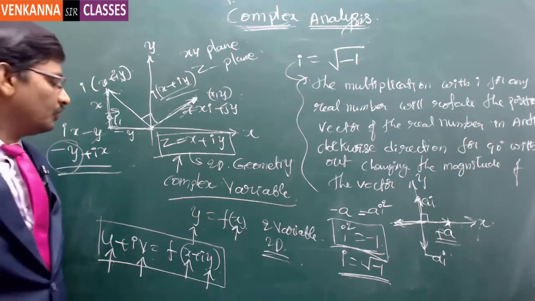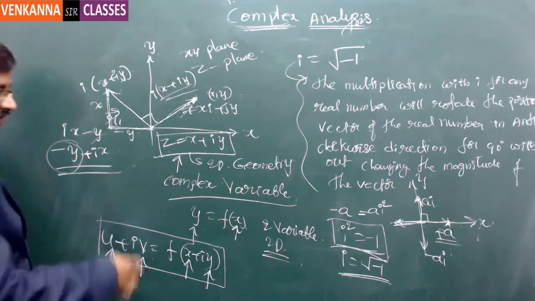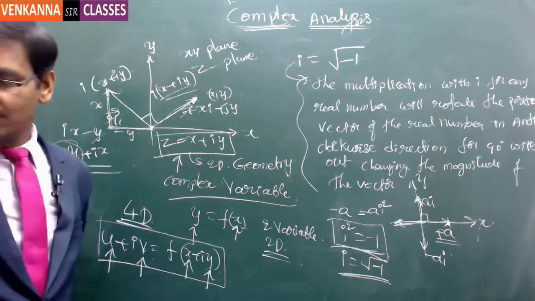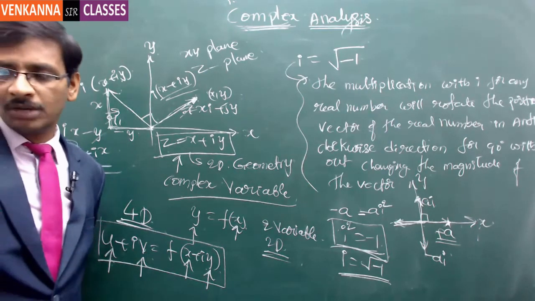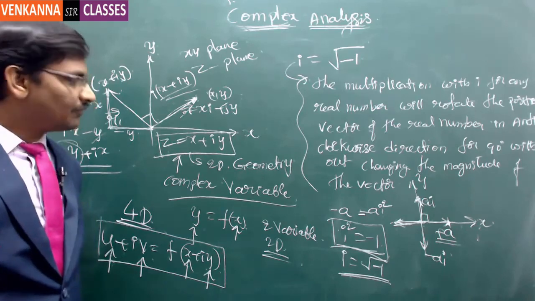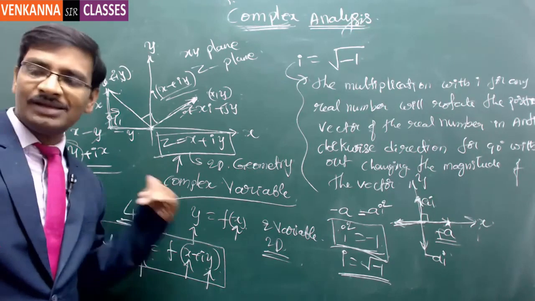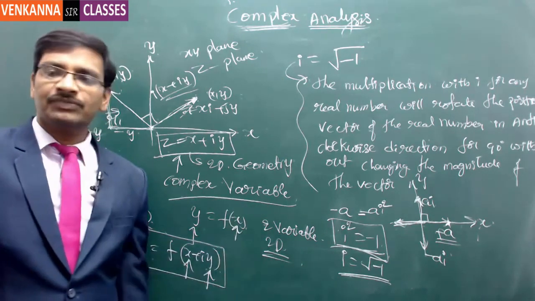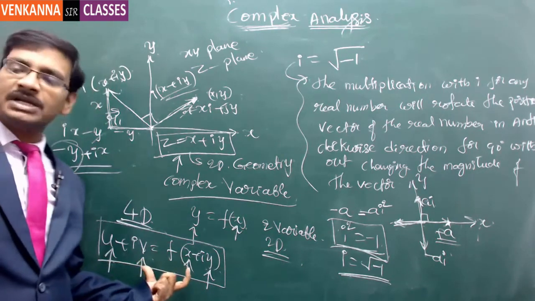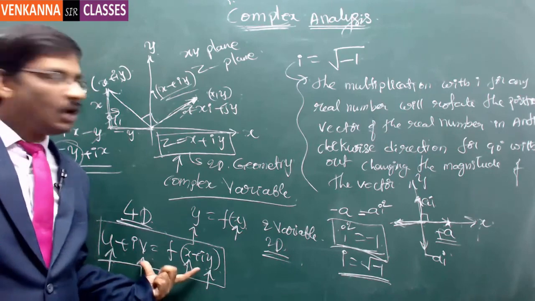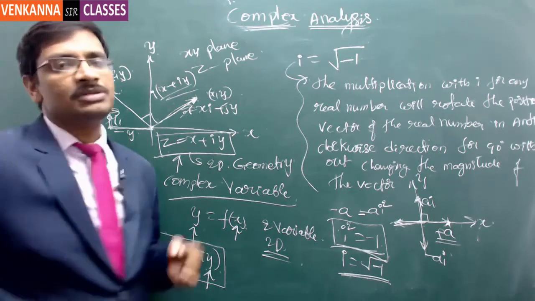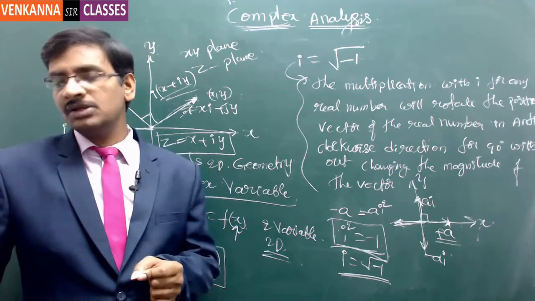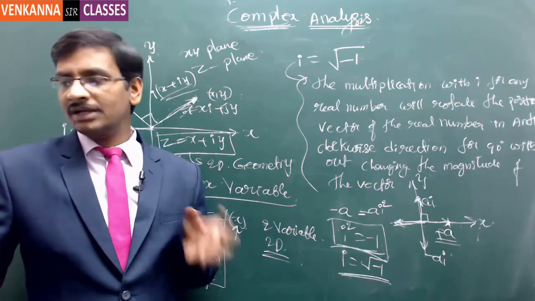No. So this is where the limitation comes. You need four-dimensional geometry to represent a complex variable function. This is where the problem comes, right? So whatever analysis we have done in real analysis is applicable for 2D. Now here, this is extended to 4D. Imagining a four-dimensional geometry or a four-dimensional graph is very, very complex. You cannot imagine it.